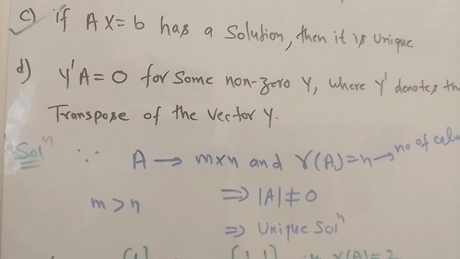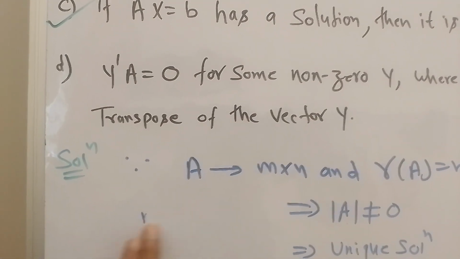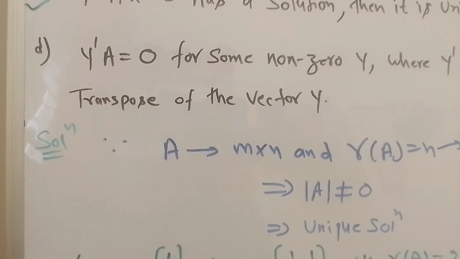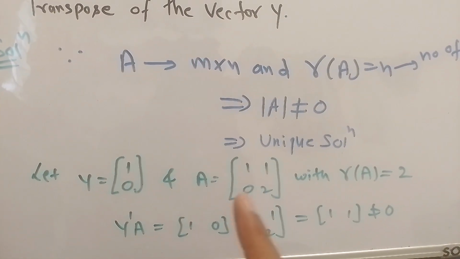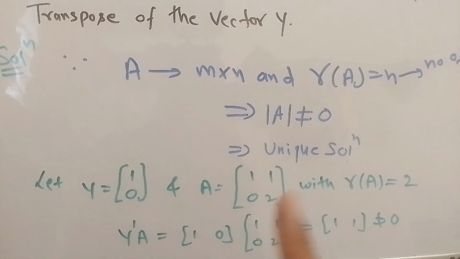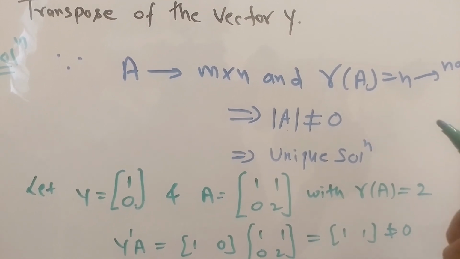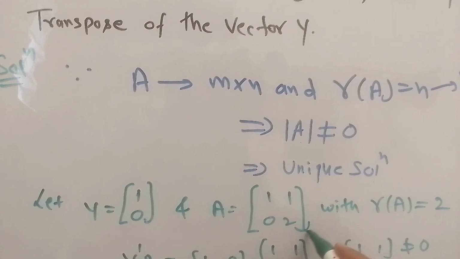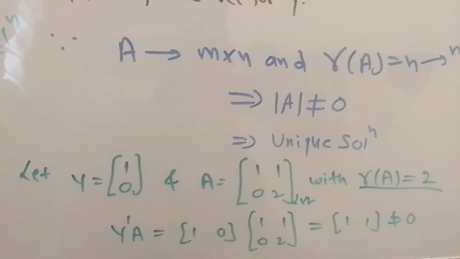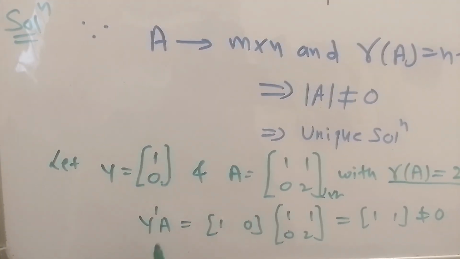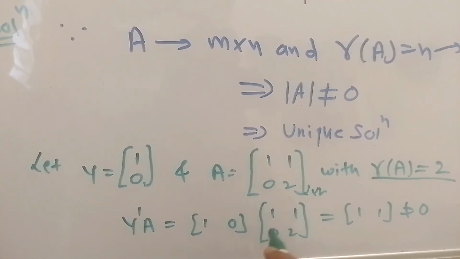But one condition is not satisfied, that is, m is not greater than n, because here I have taken a 2 cross 2 matrix with rank 2, because rank is n. So here rank is 2. Now multiply y transpose by A, meaning (1 0) multiplied by the matrix with rows (1 1) and (0 2).